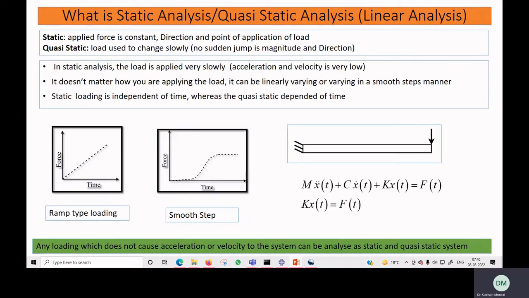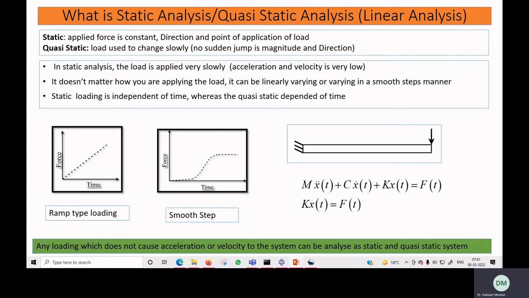So if we consider a static or quasi-static analysis, you will observe that we satisfy the condition Kx is equal to F. We know the general dynamic equation of equilibrium can be written in the form mx double dot plus cx dot plus kx is equal to f(t).